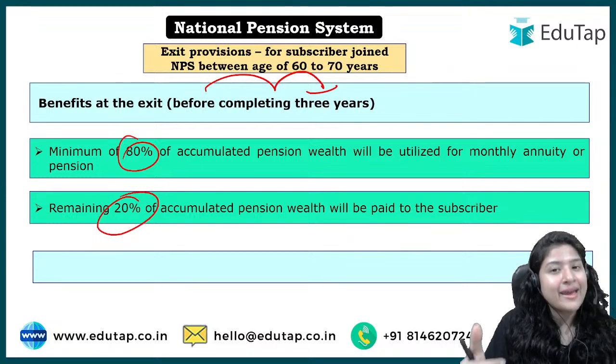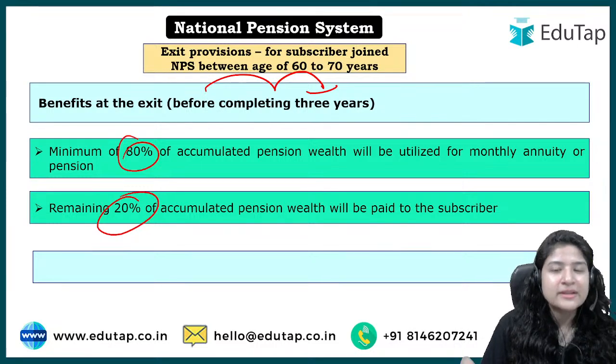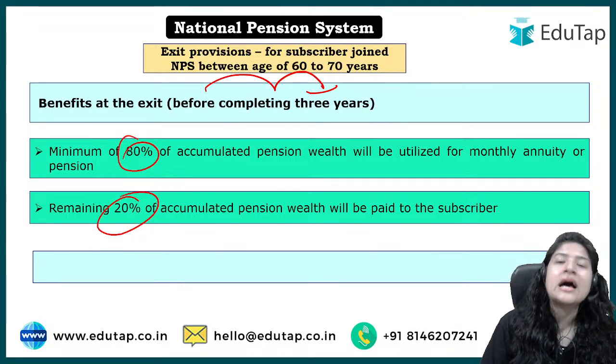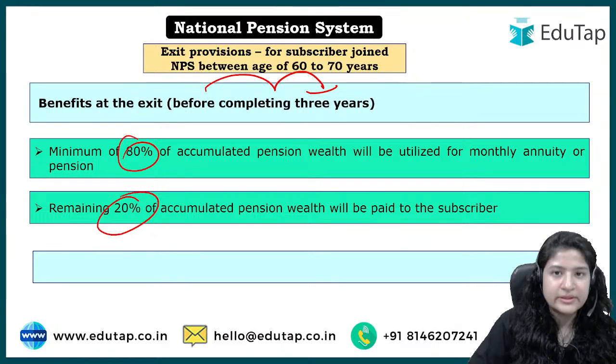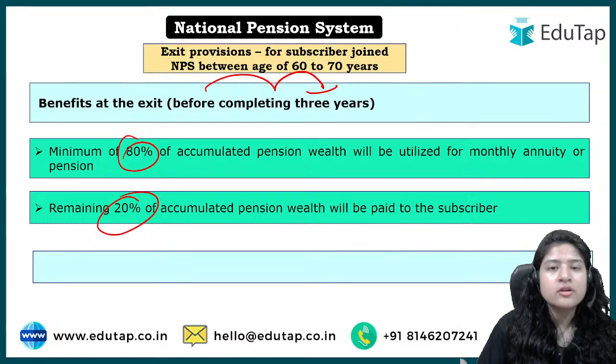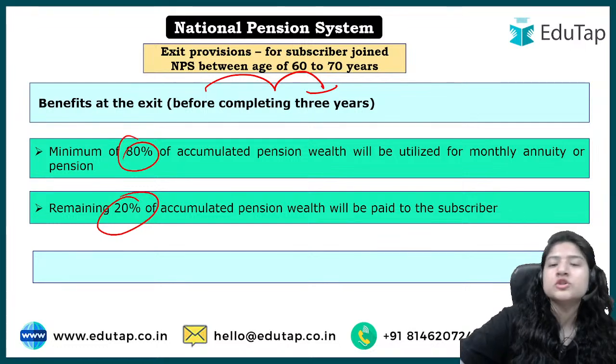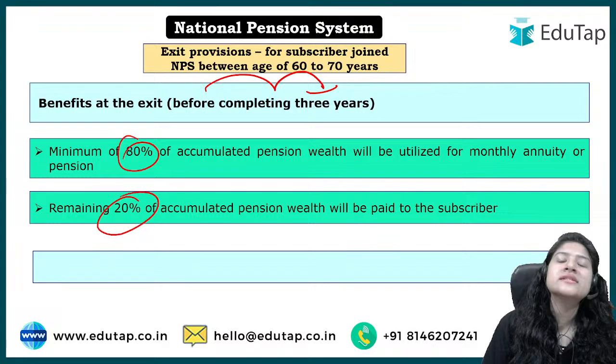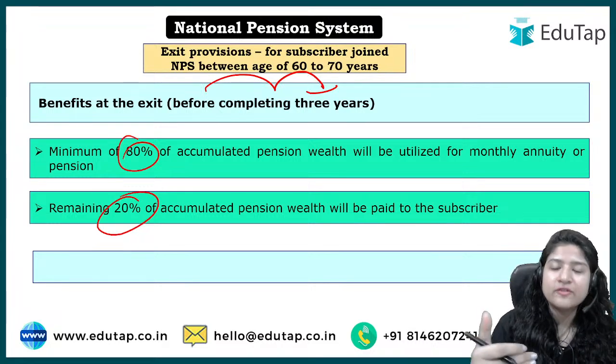But then again, their age is more. We cannot expect them to be part of the scheme for a minimum of 5 years, 10 years, or 15 years, because they are of very high age, right? We are not certain what the future holds for them. That is why the government is allowing them to be part of the scheme, but with more flexibility.